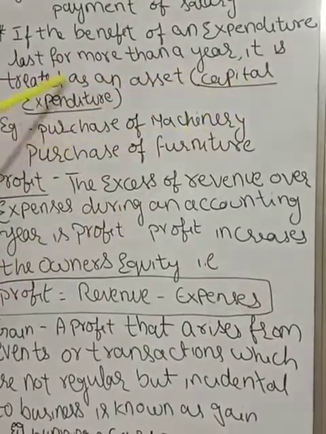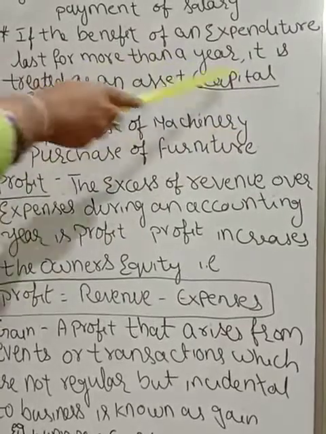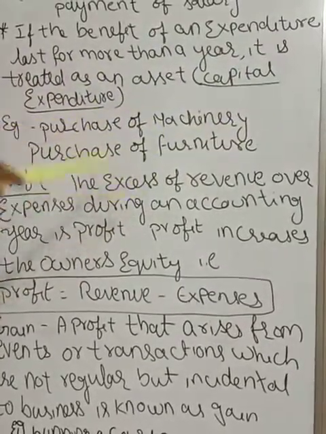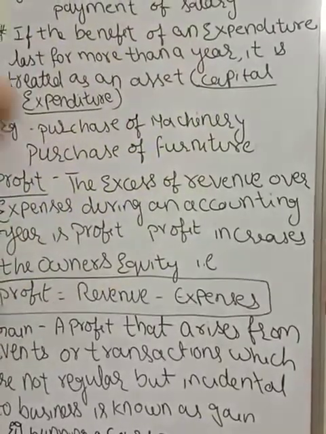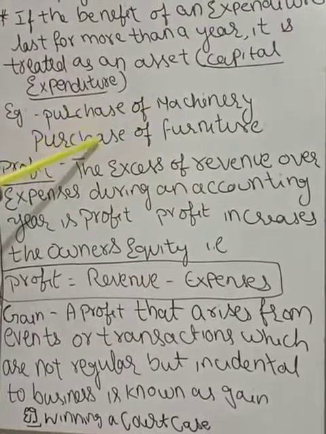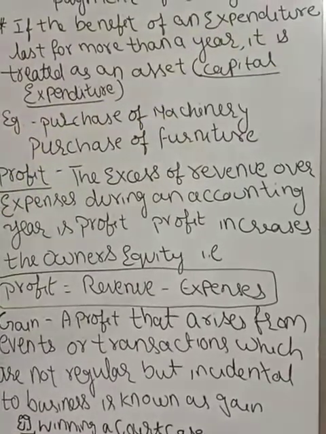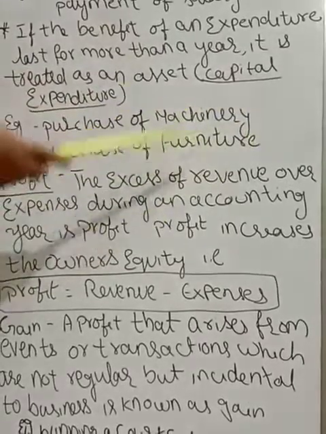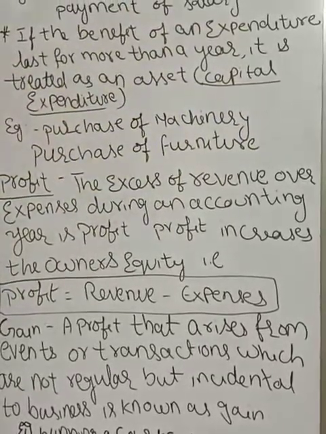Its usage is more than 1 year. Its benefit is more than 1 year. Purchase of furniture. Here the furniture that you have purchased will be used for more than 1 year. That is why it is a capital expenditure. Your purchase means the money is outgoing. That is why it is an expenditure. These are assets. That is why it is a capital expenditure.